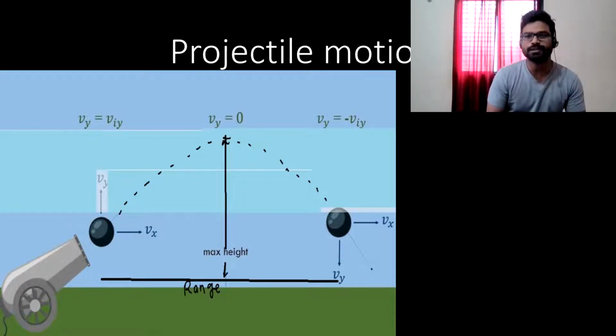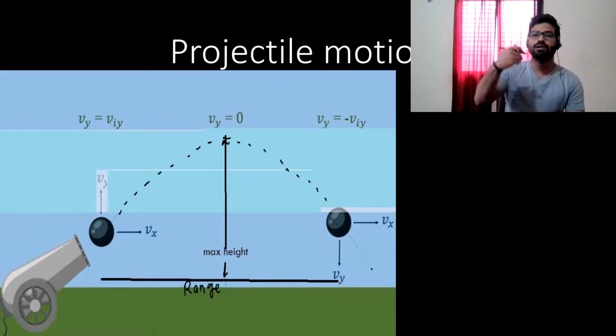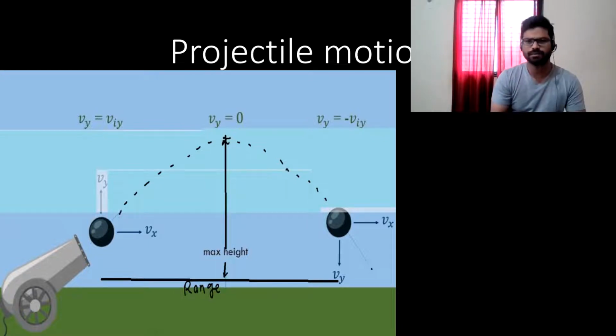Today, we are going to discuss projectile motion, which is one of the most important topics for kinematics. If you are studying kinematics and skipping this topic, it means that on average, you are missing 4 marks in your main examination. All right. So we are going to discuss projectile motion in a very detailed manner. We are going to cover each and every case which you are going to see in different questions. So let's just begin the topic.